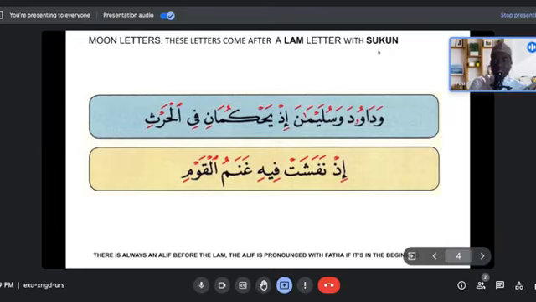Whenever lam is silent, though it's going to be pronounced, and it's together with alif lam, the definite article al, it's going to be pronounced, and it's al-izharu lamu al-qamariyya. So you guys can pronounce this one. So this one is إذ نفشت فيه غنم القوم, right?